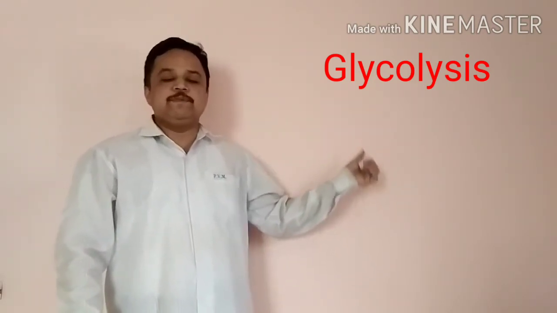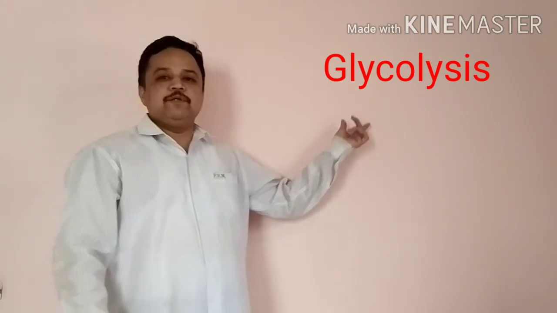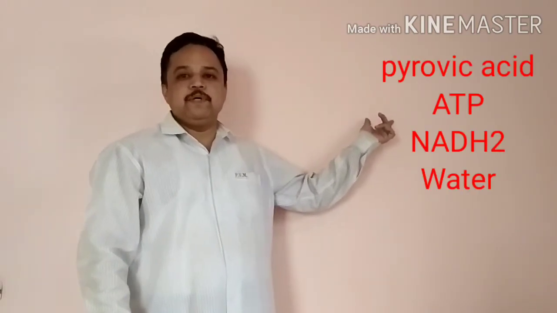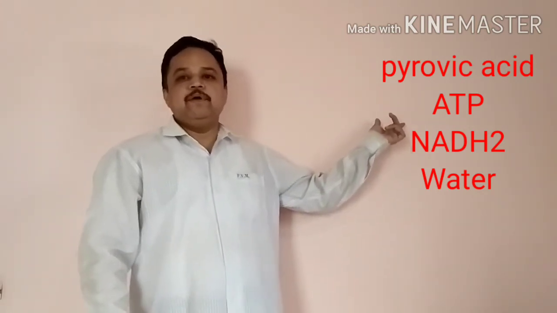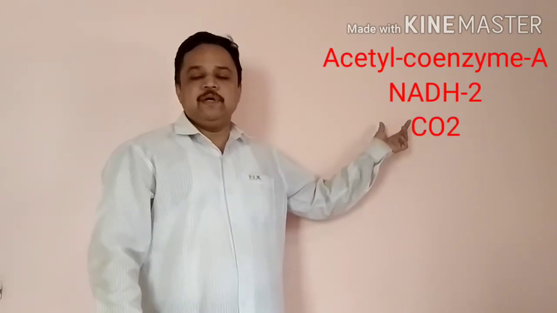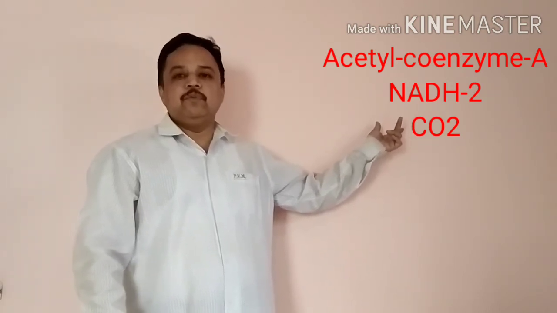The glycolysis process takes place in the cytoplasm. The step-by-step oxidation of glucose takes place to form 2 molecules of pyruvic acid; ATP molecules, NADH2 and water molecules are formed. The pyruvic acid is converted into acetyl coenzyme A, and 2 molecules of NADH2 and 2 molecules of CO2 are released in this process.